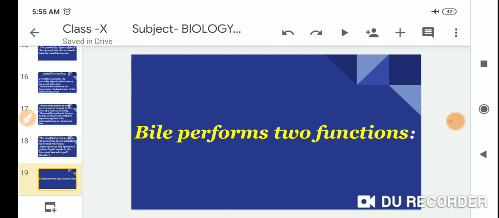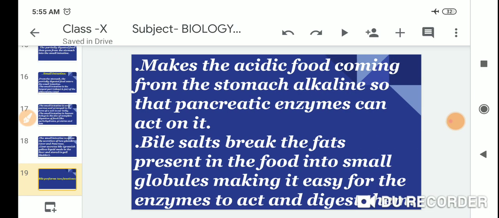Bile performs two functions. It makes the acidic food coming from the stomach alkaline so that the pancreatic enzymes can act on it, and bile salts break the fats present in the food into small globules, making it easy for the enzymes to act and digest them.